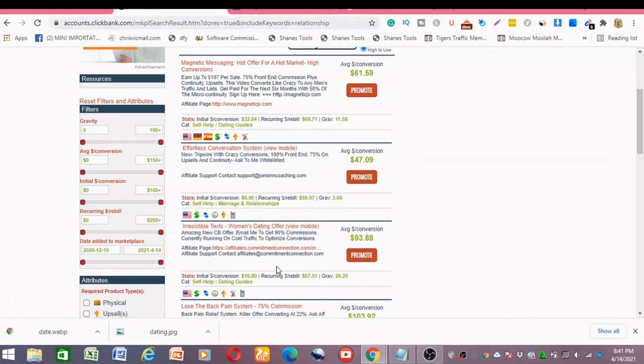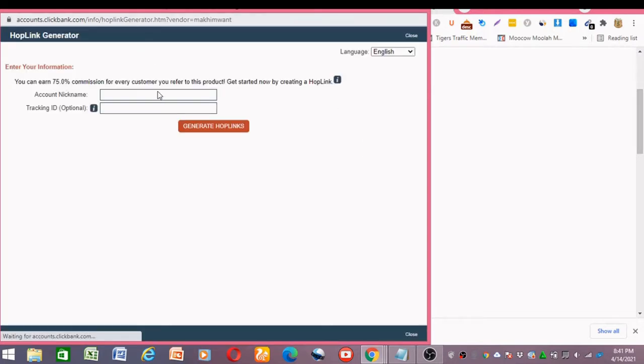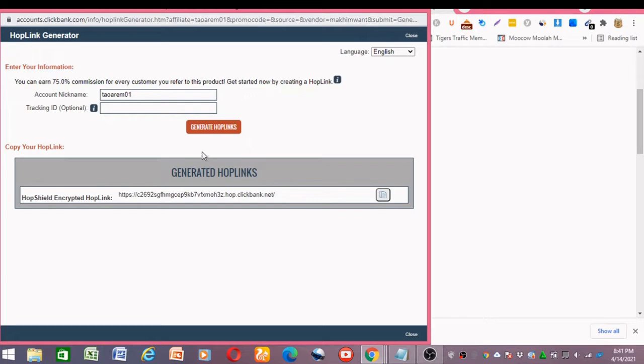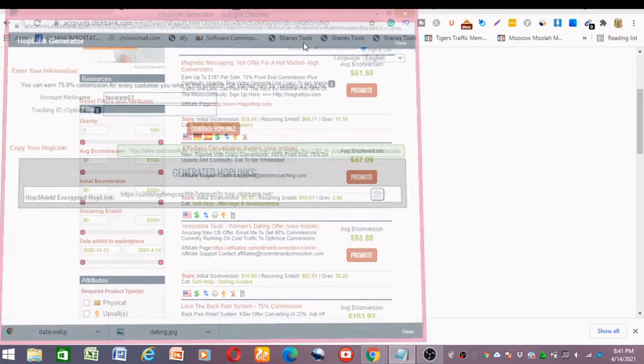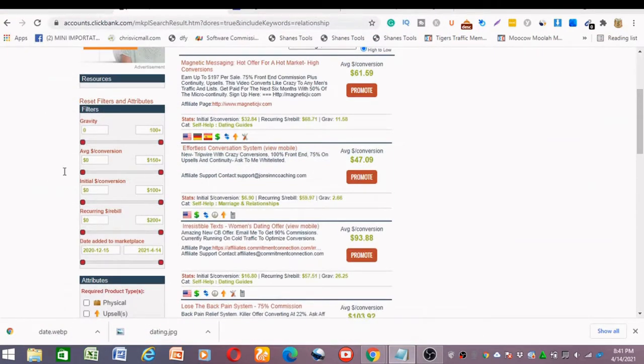For us to promote this, we want to hit this promote button and wait for it to load up. Then you type in your ID here and generate the hop link. So just pay good attention to what I'm trying to show you in this video, so that you'll be able to see a good result. After popping up the hop link, you copy this and paste it in your notepad, then you minimize and close this. So we are through with our offer.